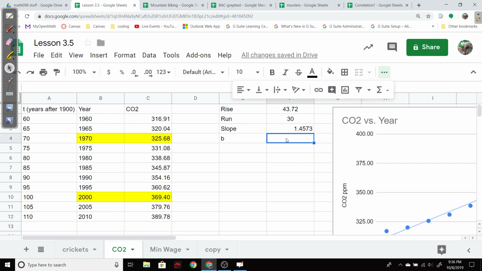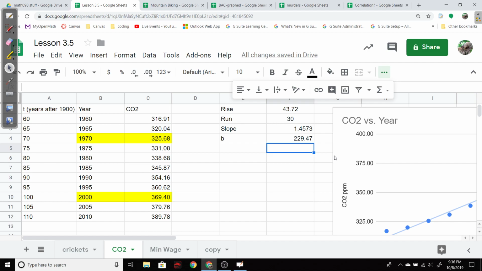So then I think my b is going to be equal to the 1960 value minus the slope, 1.4573, times the x value, or the t value here, which is 60 now. And so now I get a y value of 229.47.